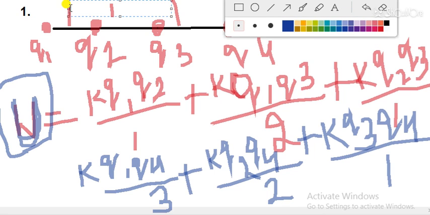So it is a very important question from the examination point of view. The distance between Q1, Q2, Q3, Q4 is 1, 1, 1, and I have taken the 4 charges, Q1 here, Q2 here, and Q3 here, and Q4 is next.